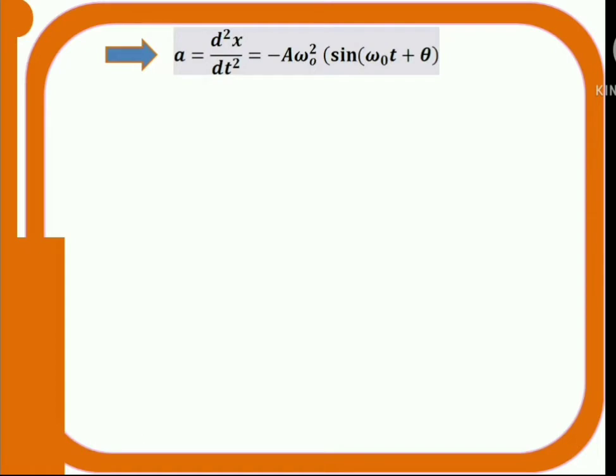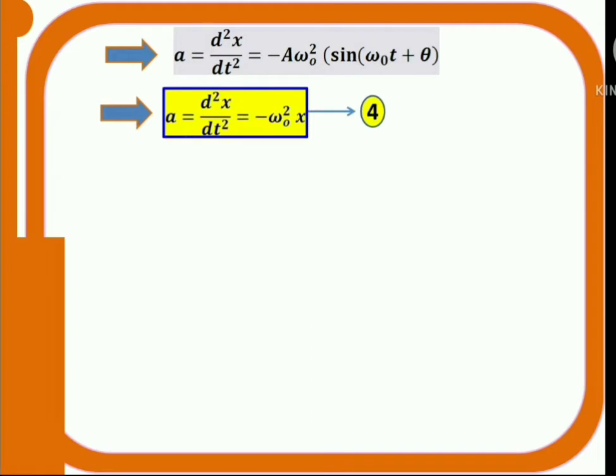This is acceleration. Actually, put ω₀² aside, then what will you get here? ω₀² into a sin(ω₀t + θ). Actually, what is a sin(ω₀t + θ)? That is x. So I can write acceleration a = d²x/dt² = −ω₀²x, right?